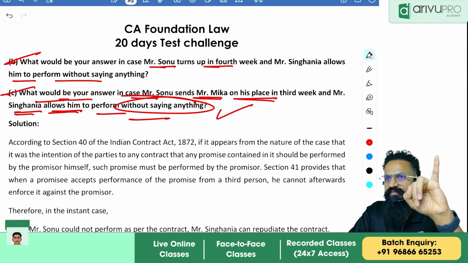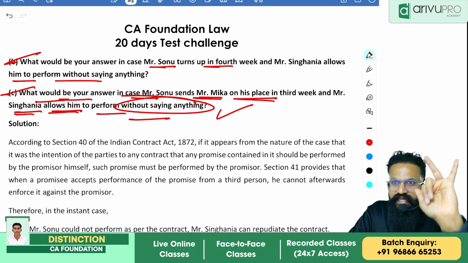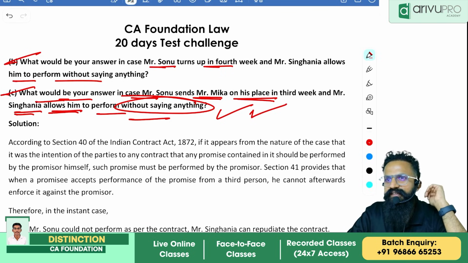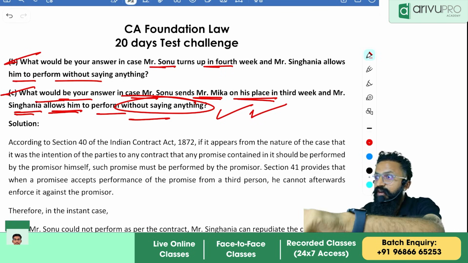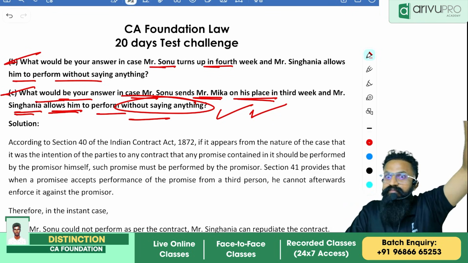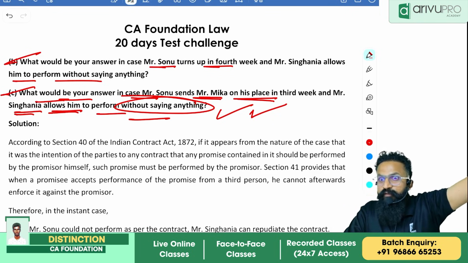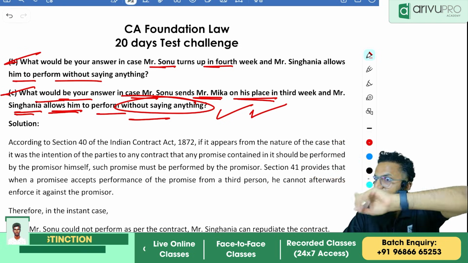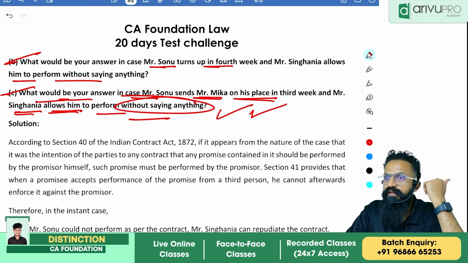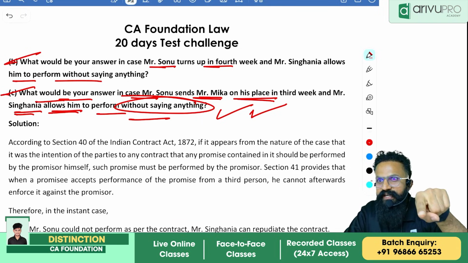Promisor himself, or legal representative, or a third party. When you have accepted the contract from a third party, you cannot again exercise it against someone else. So you have accepted from Mr. Mika and later you cannot again file a case on whoever that person is. Are you getting the point?